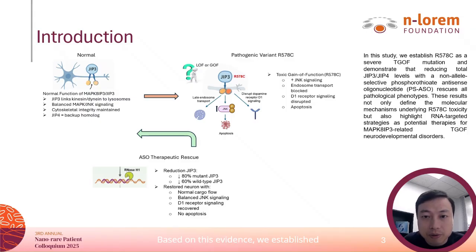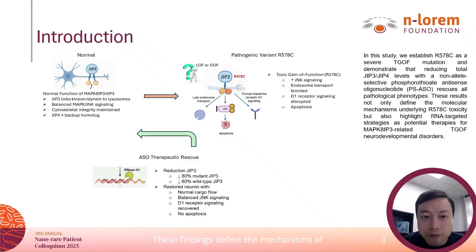Based on this evidence, we established the R578C MAPK8IP3 mutation as a severe toxic gain-of-function mutation. Importantly, reducing JIP3 levels with a non-allele-selective ASO rescues all pathogenic phenotypes.